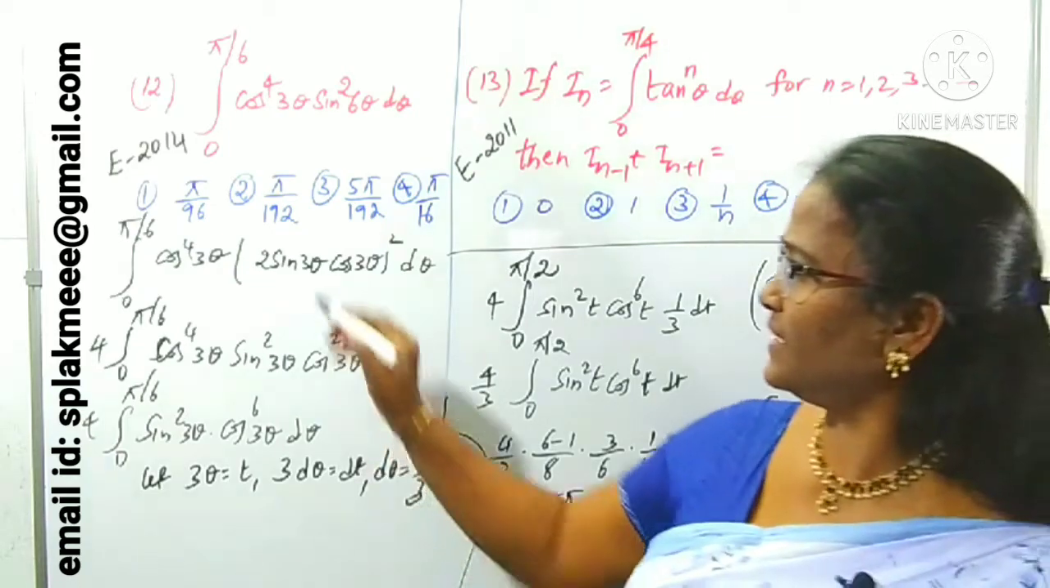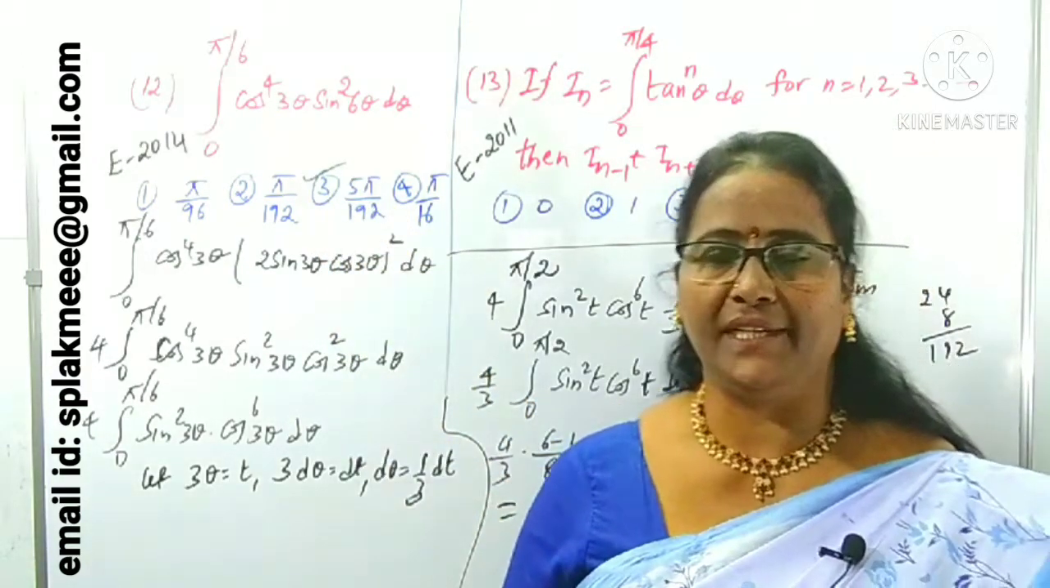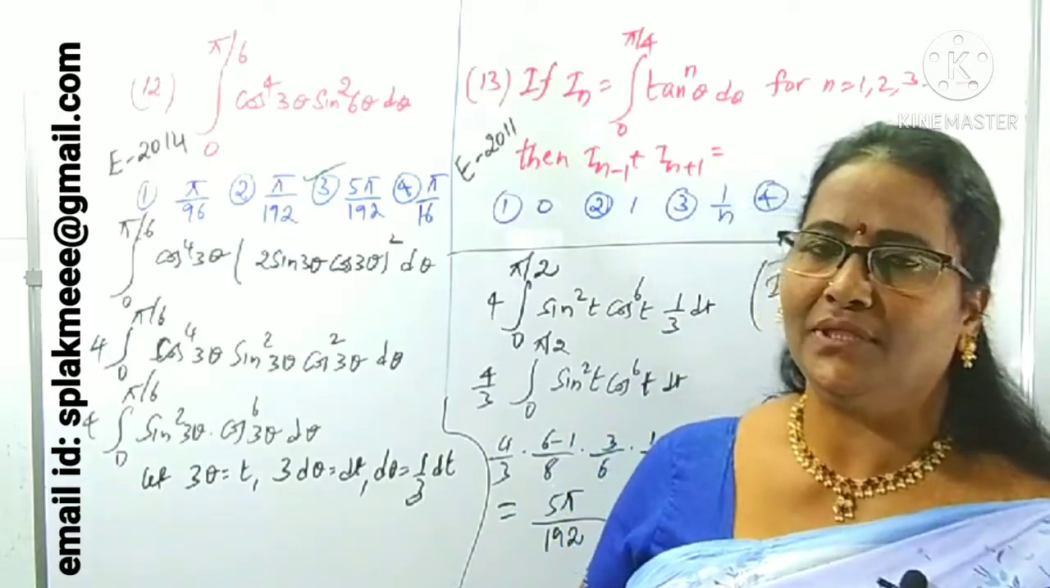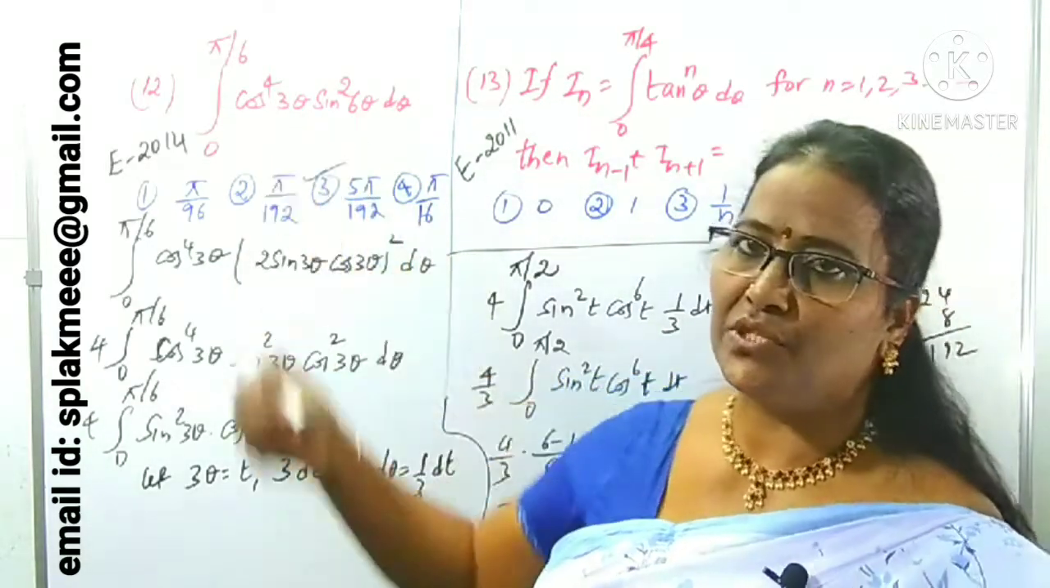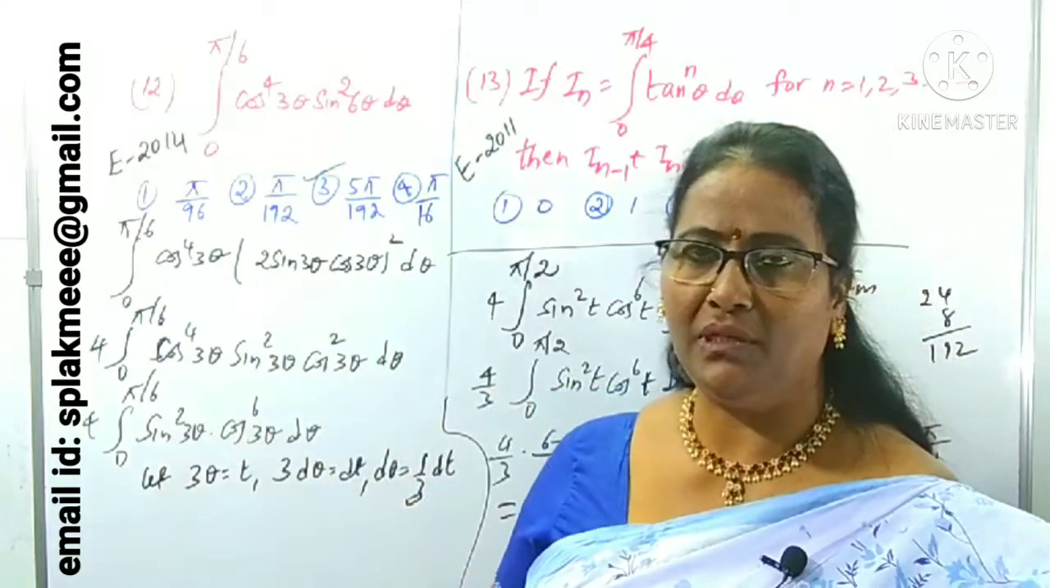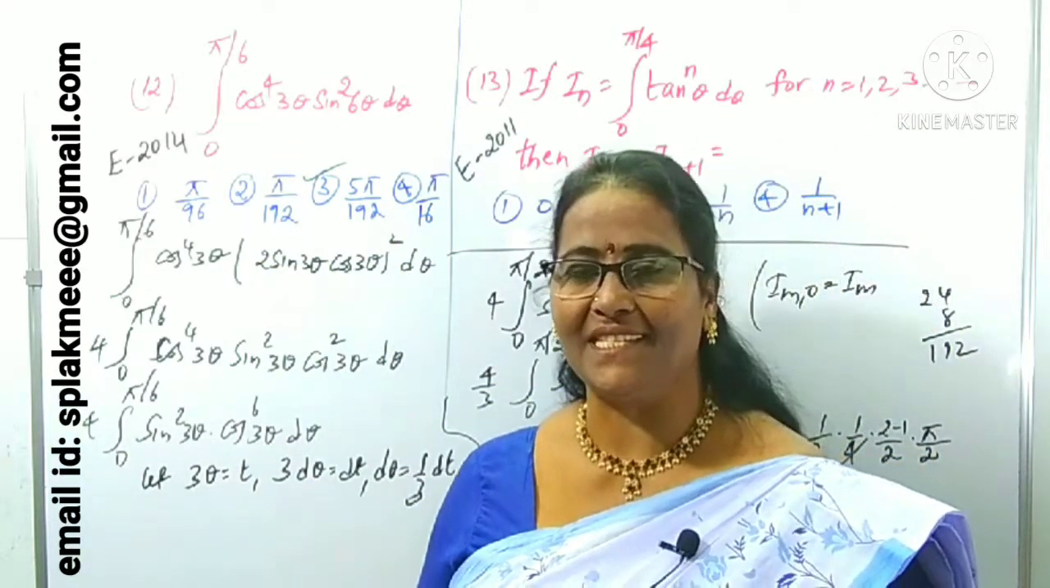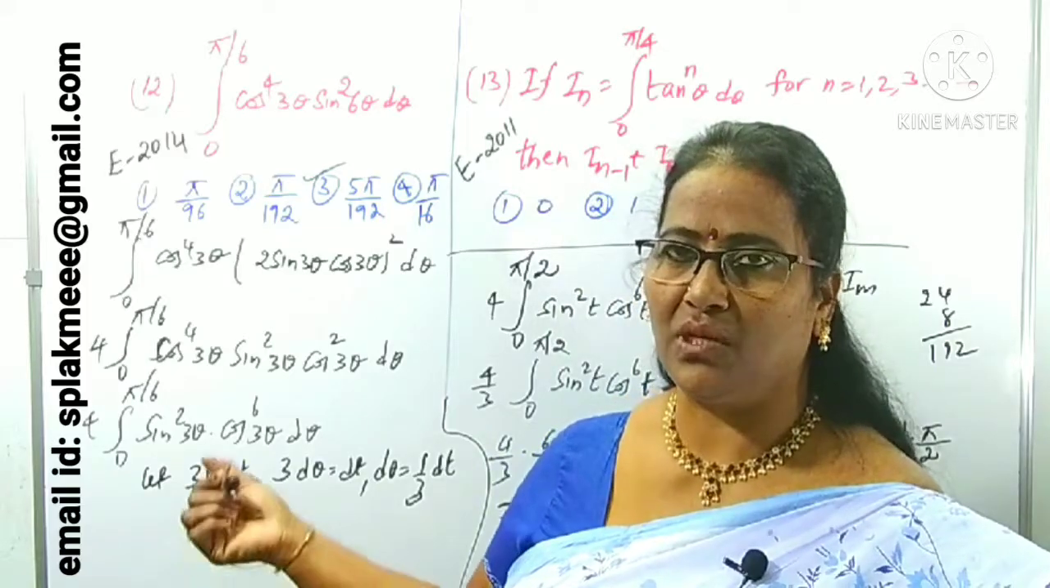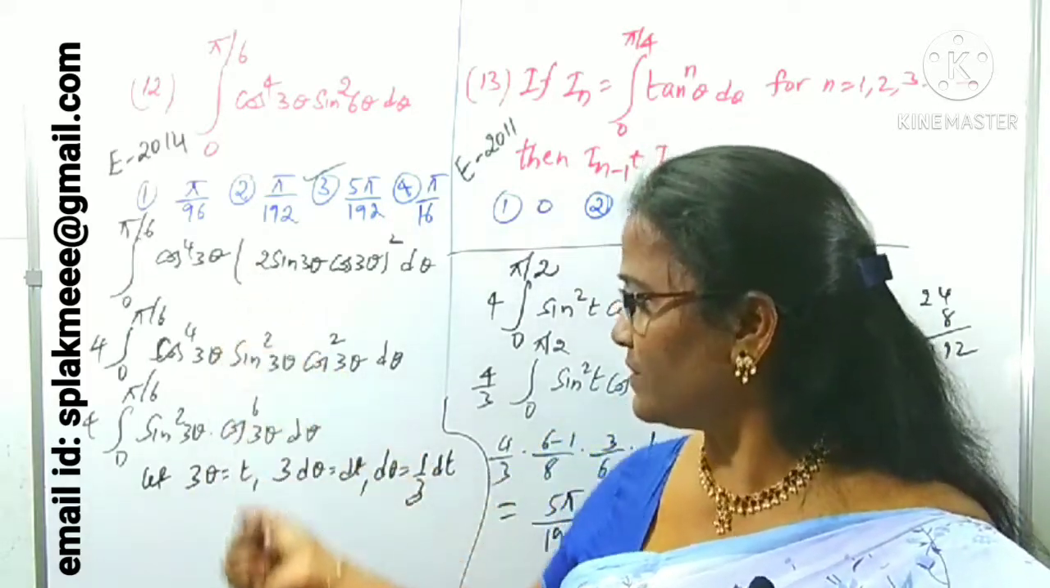Okay, which option is clearly correct? The third option. What did I do here? To reduce it into the reduction formula, I used a suitable substitution. First of all, I used the sin 2A formula, then substituted 3 theta as t. So what are the changes? What are its applications? You know very well about this question.